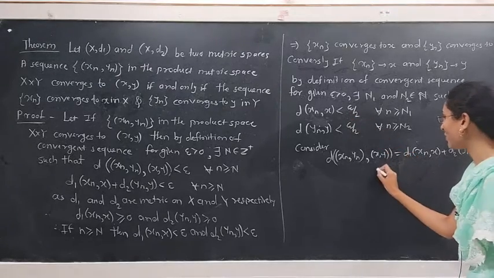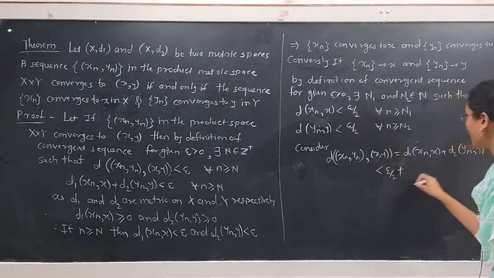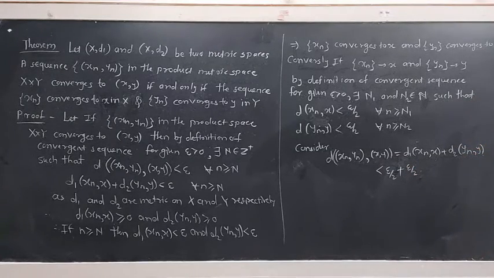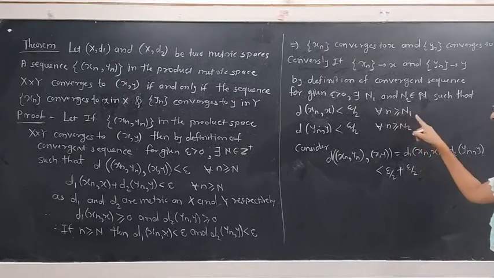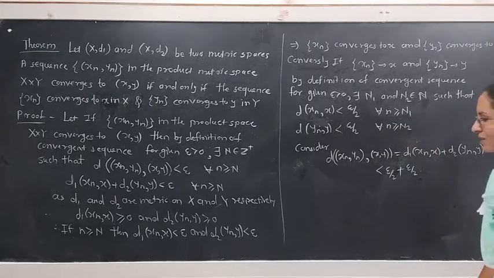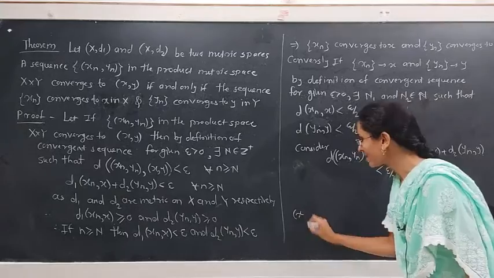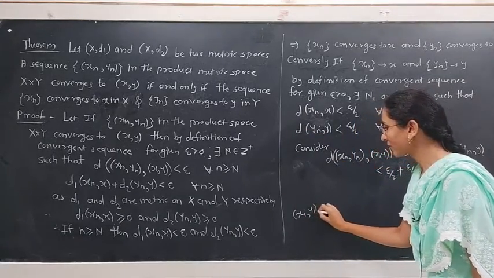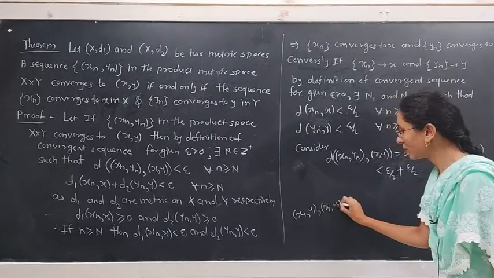This is less than epsilon by 2, plus the second term d2 of (yn, y) is also less than epsilon by 2, and this is happening for all n greater or equal n1 and n greater or equal n2. See, the points of the sequence (xn, yn) are given by (x1, y1), (x2, y2) and so on.